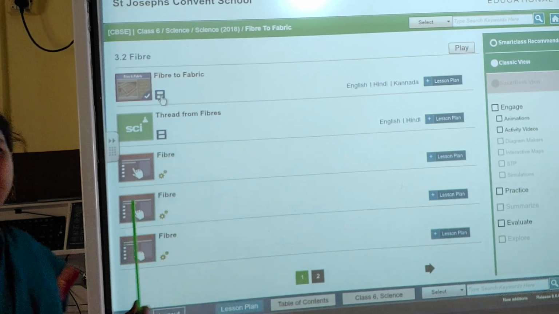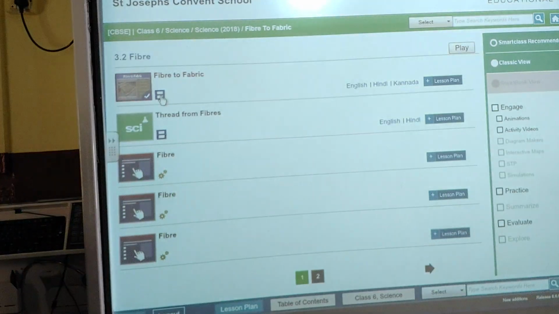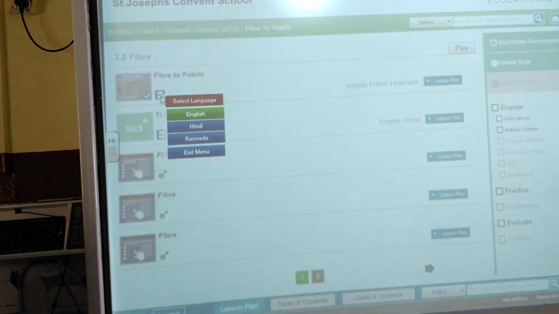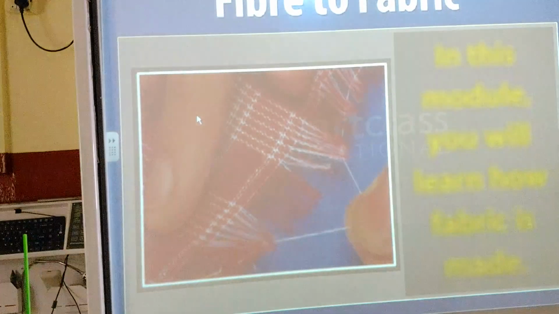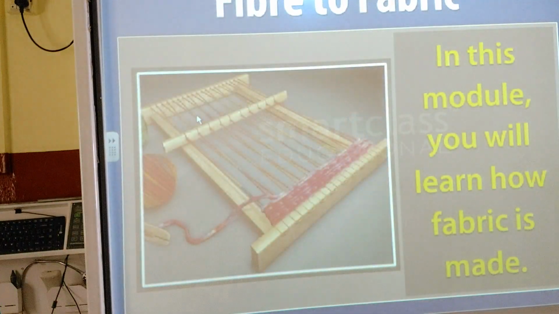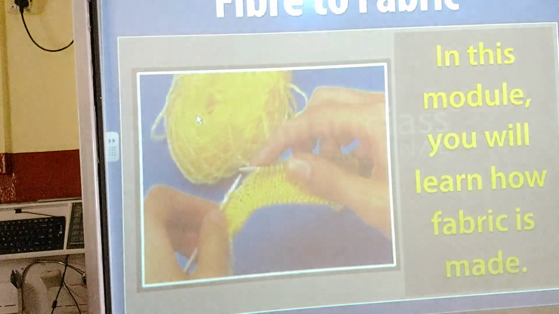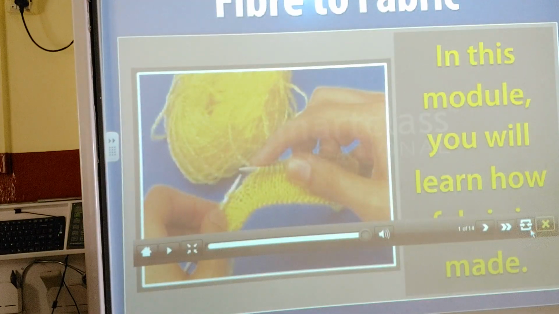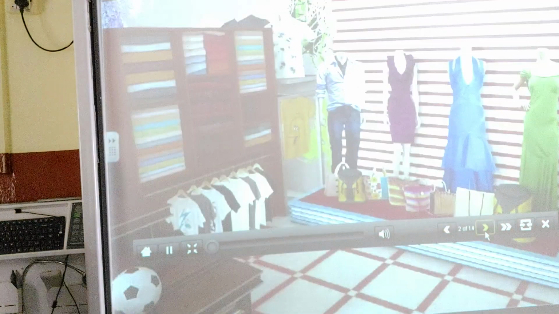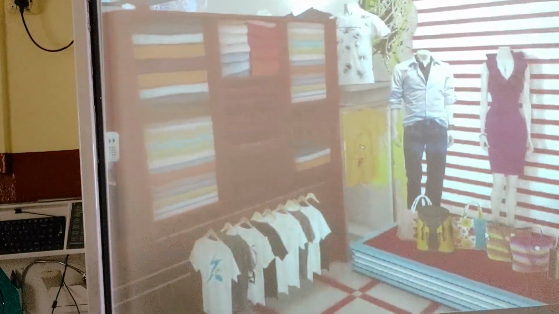So now let us see how this fiber to fabric, how the fibers are converted into the fabric. Fiber to fabric. In this module, you will learn how fabric is made. We wear different types of dresses.